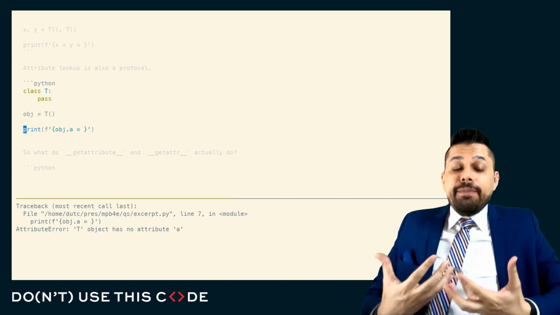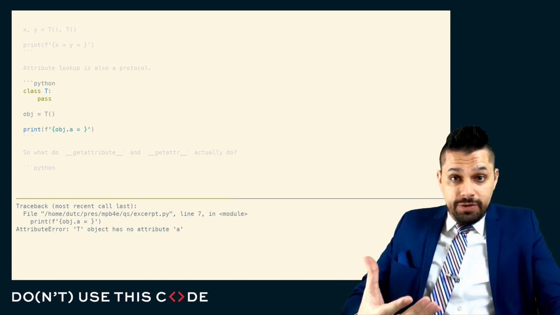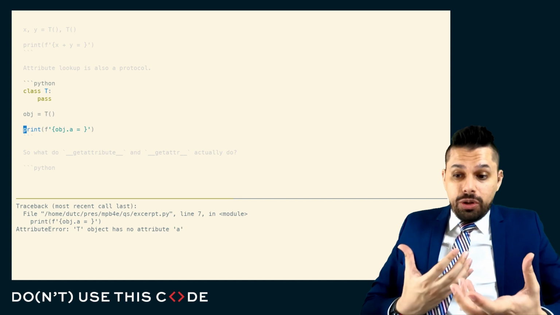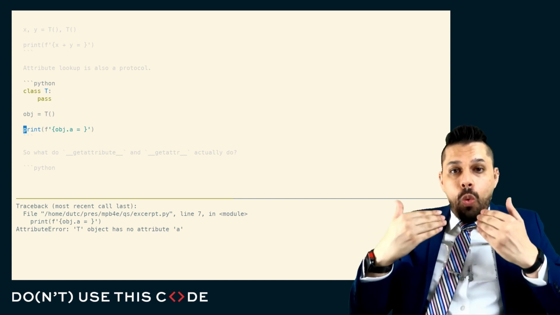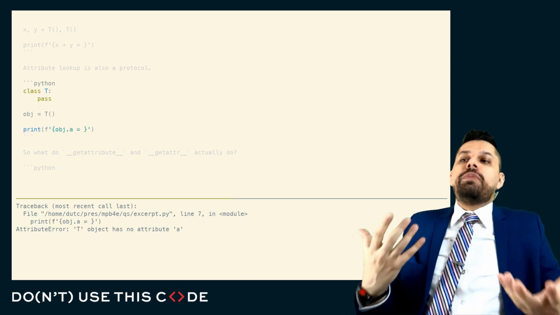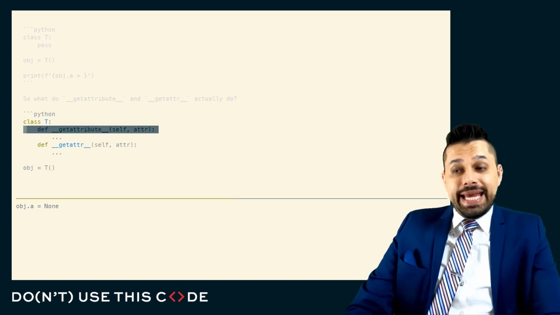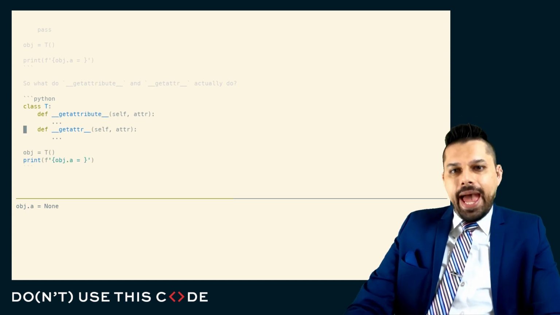And we have the ability to implement this protocol. We have the ability to customize what happens when this protocol is invoked. We have the ability to hook into this protocol. We have the ability to tell somebody what it means to look up a part of ourselves for an arbitrary object. And we may even be aware of things like the __getattribute__ method and the __getattr__ method.